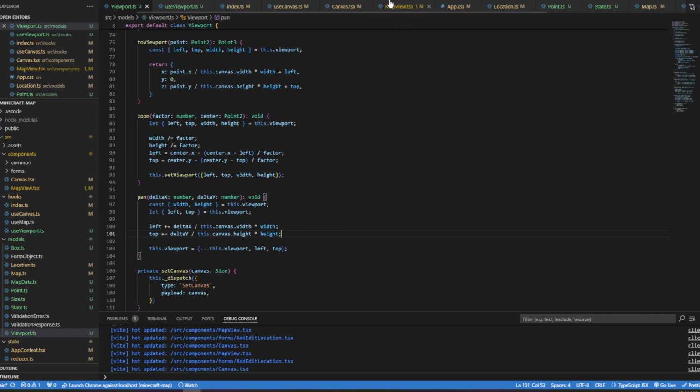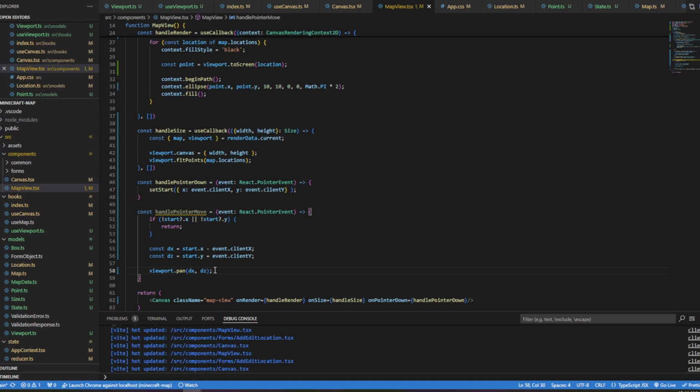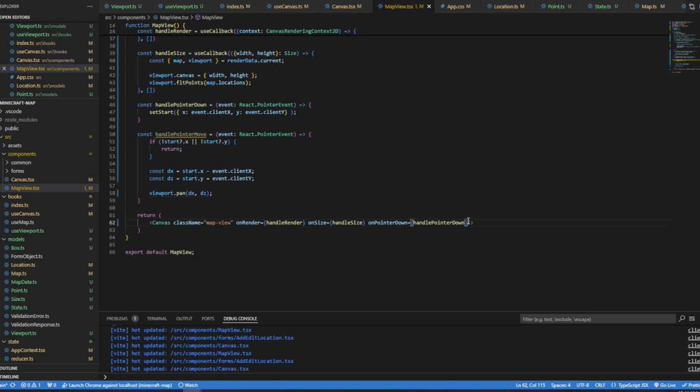Okay, so now that we have pan, I can come back in here, and pan works. We've got our pointer move, and then I can go here and say onPointerMove equals handlePointerMove, like that. All right.